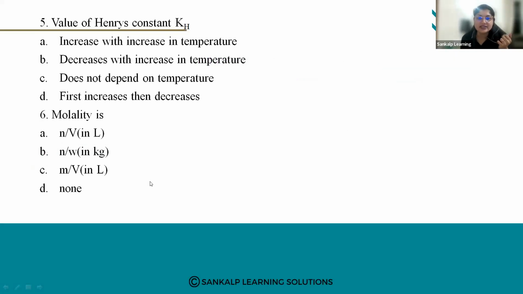Value of Henry's constant Kh. A, increases with increase in temperature. B, decreases with increase in temperature. C, does not depend on temperature. D, first increases, then decreases. What will be the answer?